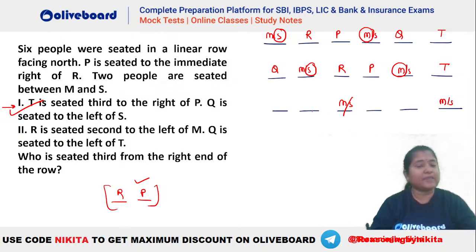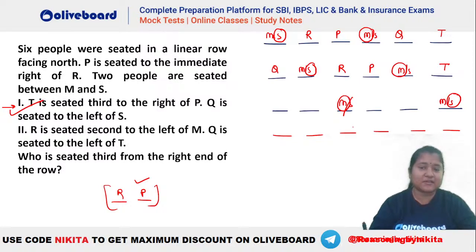Here, let's see what the possibilities are in this particular situation. Let's say we take M here and S here, right? So R will be this person, P will be this person, and Q is seated to the left of T, so T will be like this. Similarly, let's say S and M here. If S and M are here, R will be this person, P will be this person, and Q to the left of T will be like this. I hope this is clear, everybody.